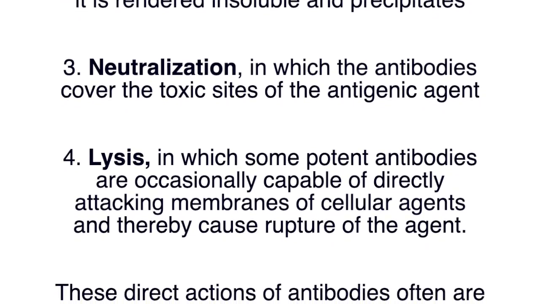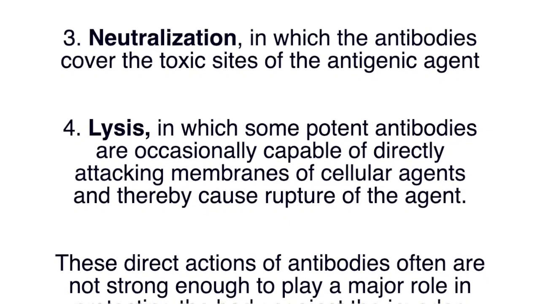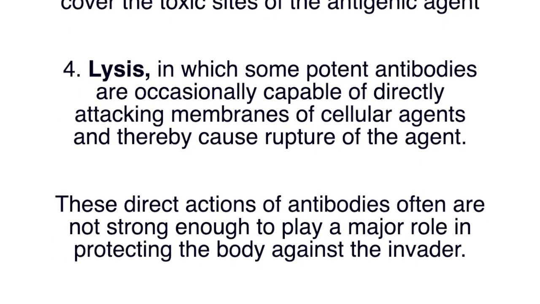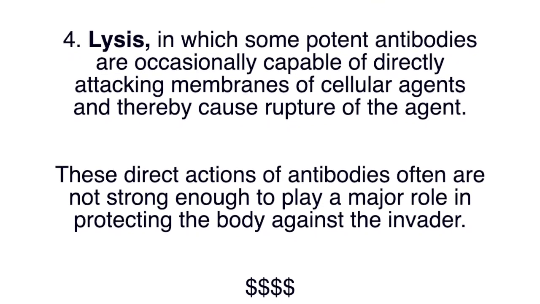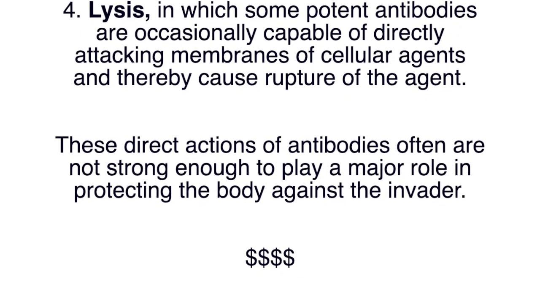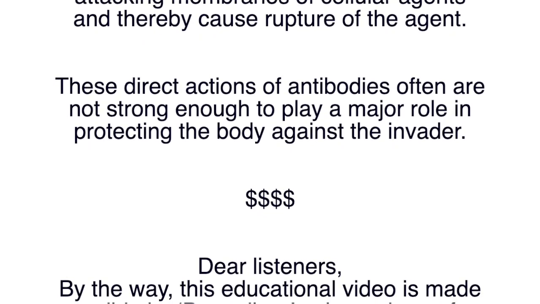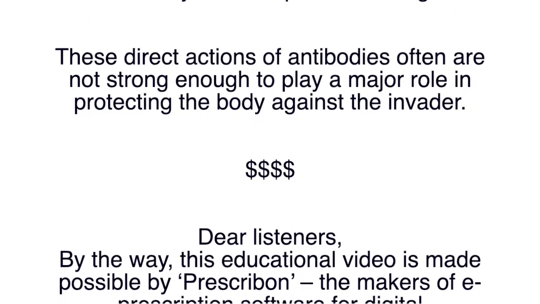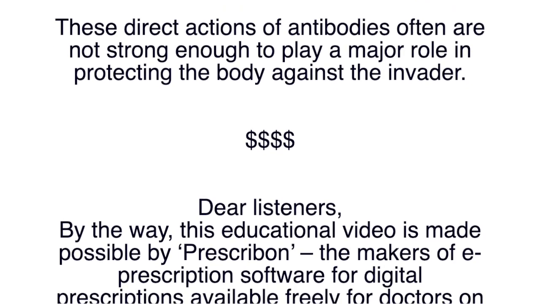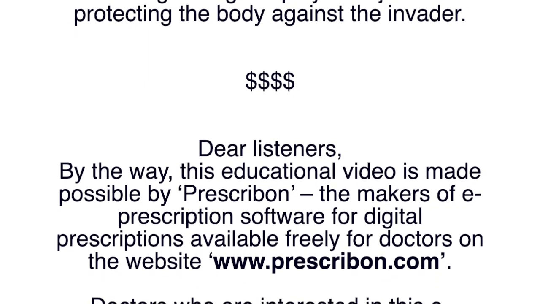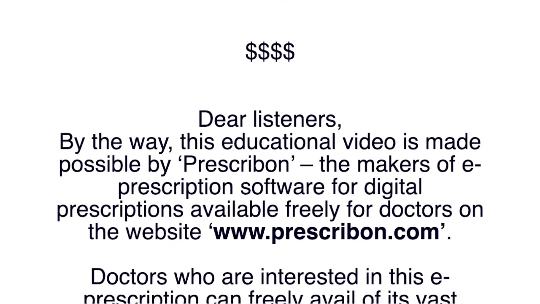3. Neutralization, in which the antibodies cover the toxic sites of the antigenic agent. 4. Lysis, in which some potent antibodies are occasionally capable of directly attacking membranes of cellular agents and thereby cause rupture of the agent. These direct actions of antibodies often are not strong enough to play a major role in protecting the body against the invader.